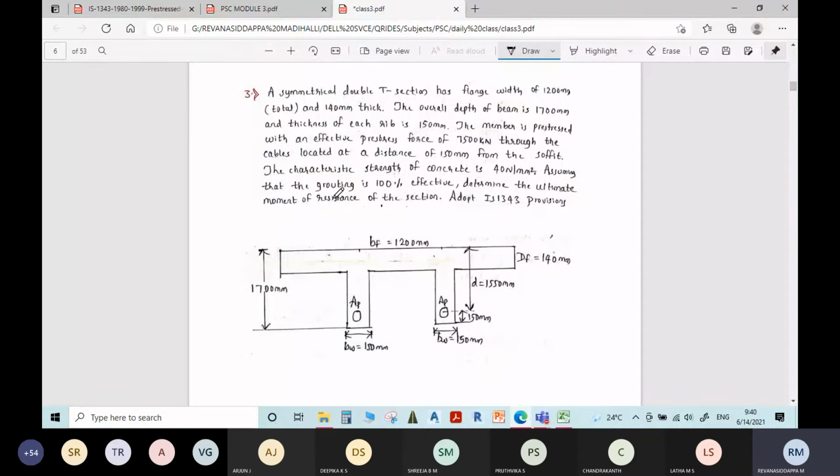Sir, which is the CO you are covering, sir? Which course outcome, ma'am? This is third CO. After successful learning of this particular module, the students will be able to analyze a pre-stressed beam, and they will be able to design a pre-tensioned pre-stressed concrete beam. What is the knowledge level, sir? Knowledge level, it will come for apply level, madam. K3 level it will come. Okay, sir.